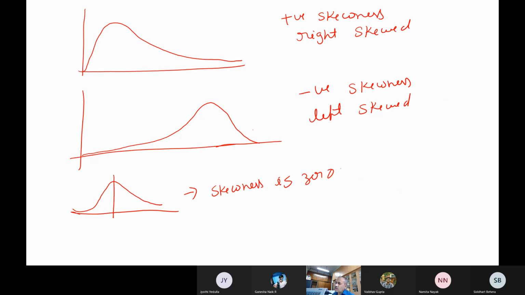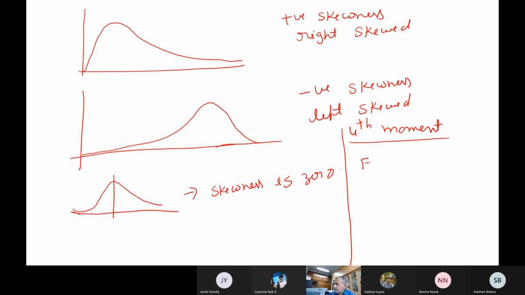So this is what we mean by skewness. Skewness tells you where your data lies, on this side or that side, or whether your distribution is symmetric or not. So this is another very important moment which is widely used in practice. Then we have the fourth moment. This also we use in practice for many important things.